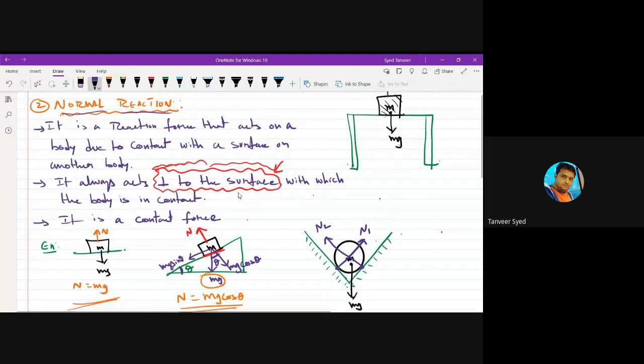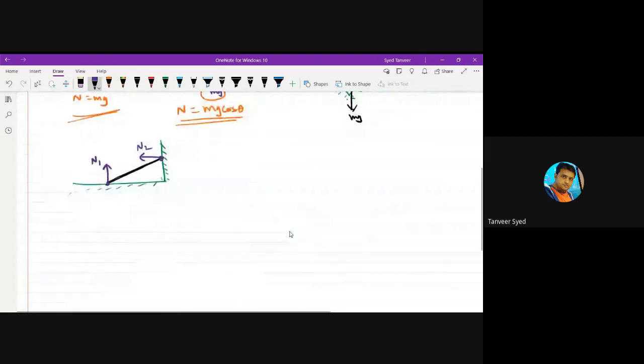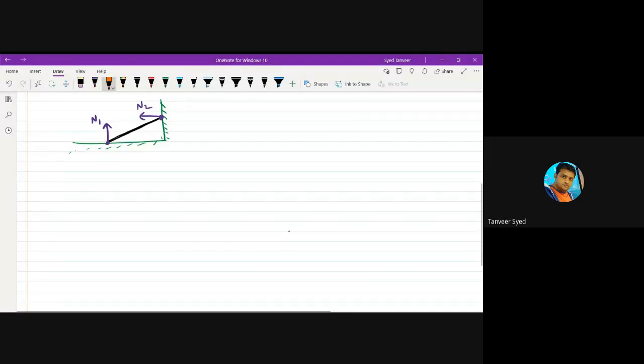Okay. Second force, third force. First was weight. Second is normal reaction. Third is tension.